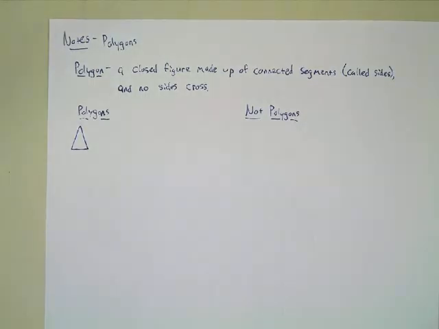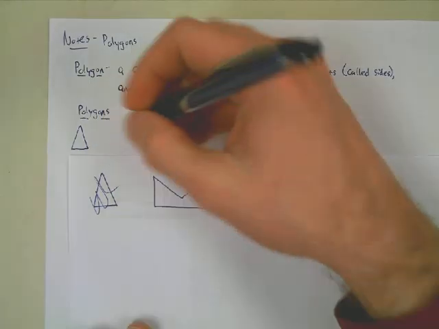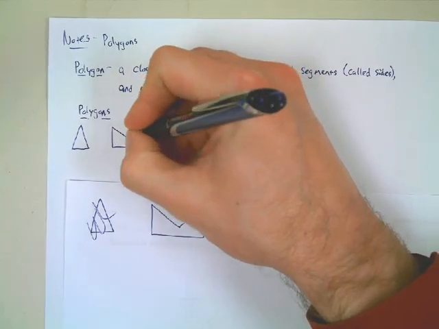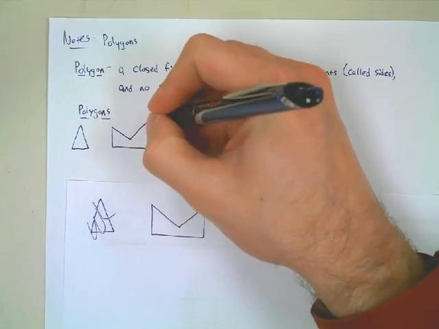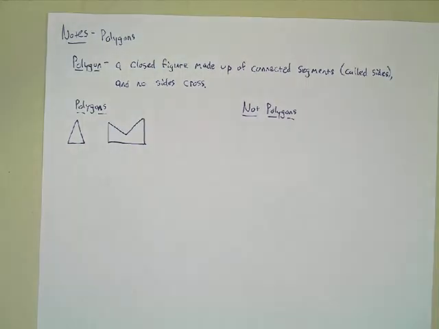All right, how about this shape? Is it a polygon? Yeah. Okay, so is it closed? Yes. Is it made up of connected segments? Yep, and no sides cross? It's a polygon. All right, good. Let's try another one here. I'll scratch that one out.